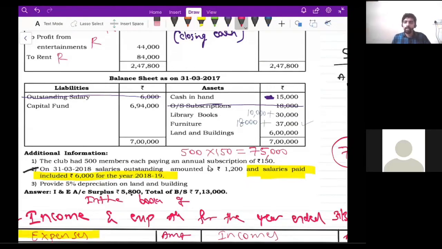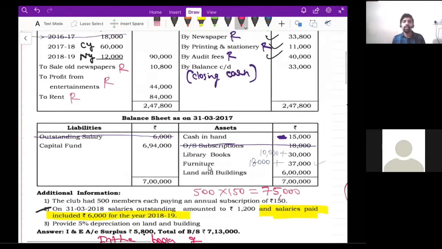Like how you will get pocket money from your parents, members will pay pocket money to the NPO, in a sense subscription charges. Got it? How many members are there? 500 members are there, and each member is paying 150 rupees. So 500 into 150, 75,000 rupees. Correct? That means every year the NPO will receive 75,000 rupees.